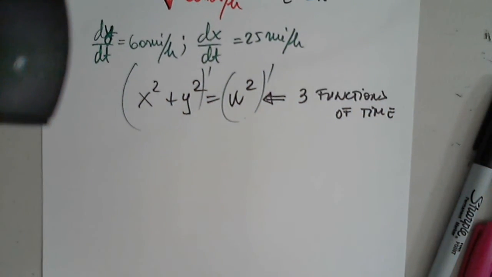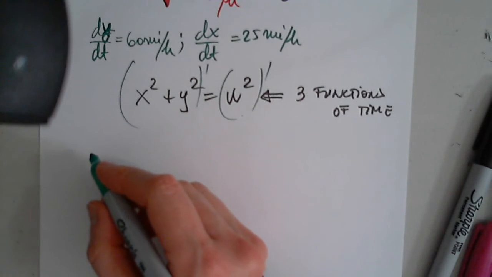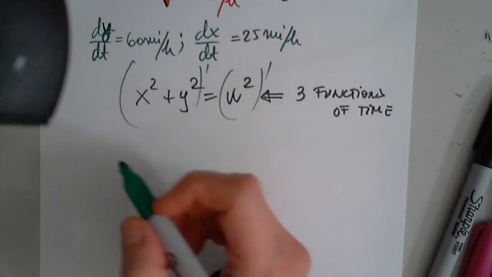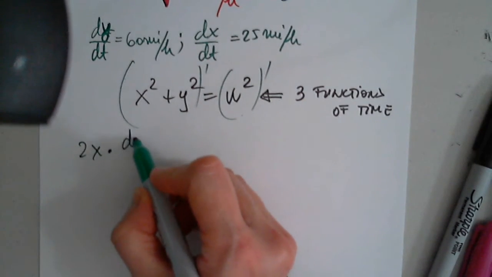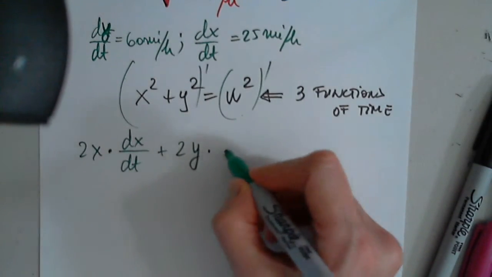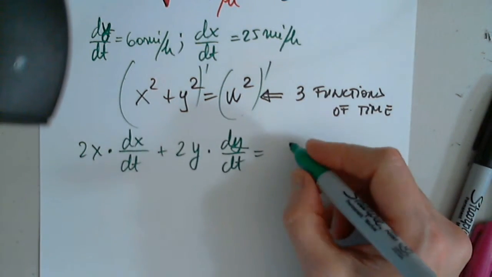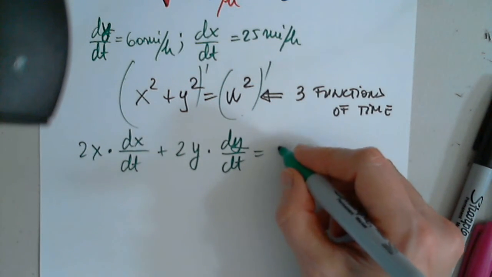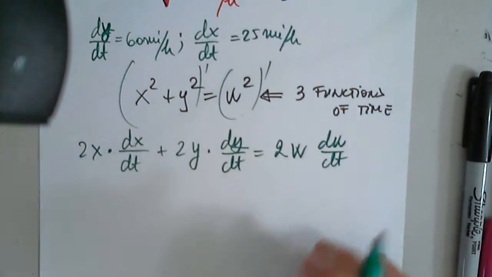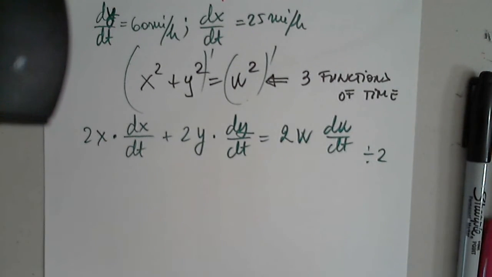Great job. 2x dx over dt. Awesome. And then 2y dy over dt. Awesome. And then 2w dw over dt. Perfect.